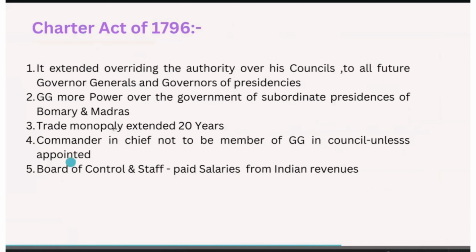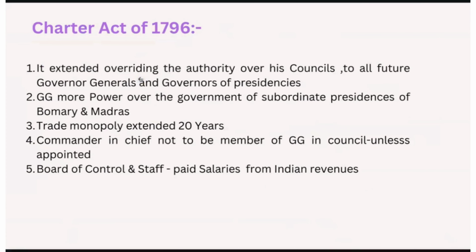Please ignore it. So we have the Charter Act of 1793, which extended the overriding authority over his council to all future governor generals and governors of presidencies. The governor general was also given more power over the government of the subordinate presidencies of Bombay and Madras.